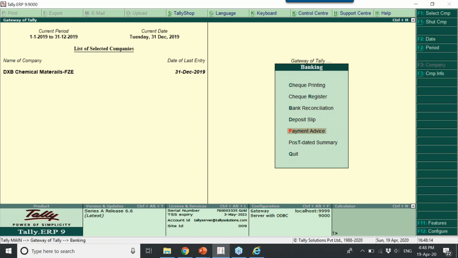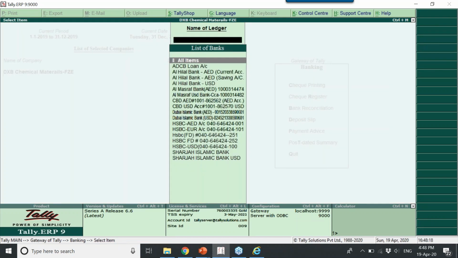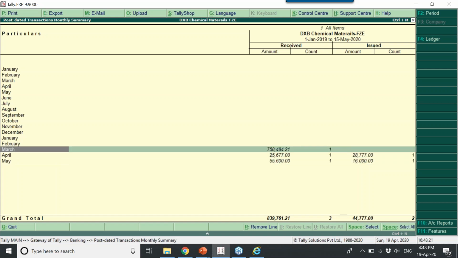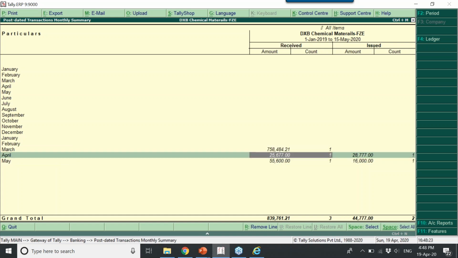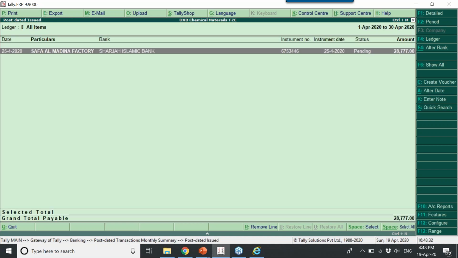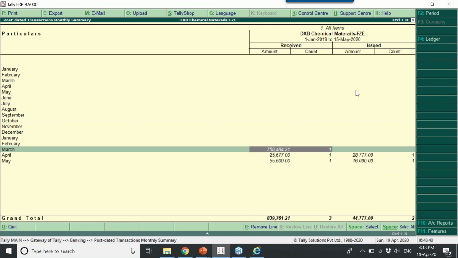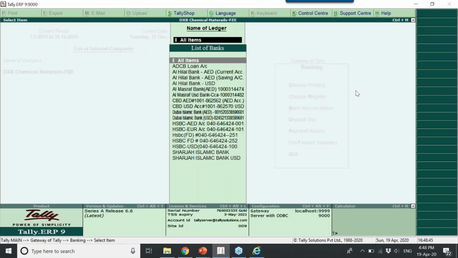So the last one is post dated summary. When you click on this, you can observe these are all the three which were participating in March, April and May of 2020. These are all the post dated transactions, we paused it, and these are all showing still pending. Why? Because the date is yet to come, hence it is showing pending. Once the date comes, the voucher will become regular.